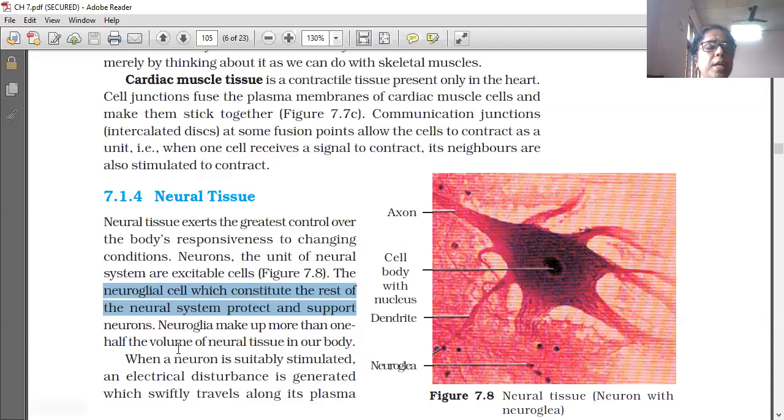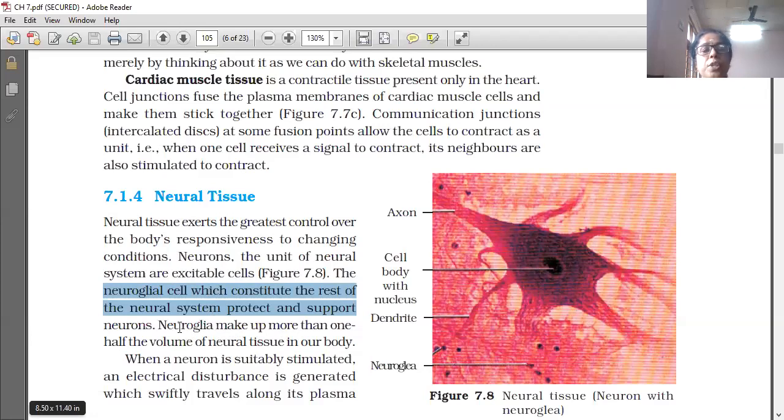Neuroglia make up more than 1/2 the volume of the neural tissues in our body. Neuroglia are more in number. There are two types of cells in the nervous system: one is the neuron, which you may have learned in smaller classes, and the next one is the neuroglial cells. These neuroglial cells make up more than 1/2 the volume of the neural tissue, which means they are more in number compared to neurons.